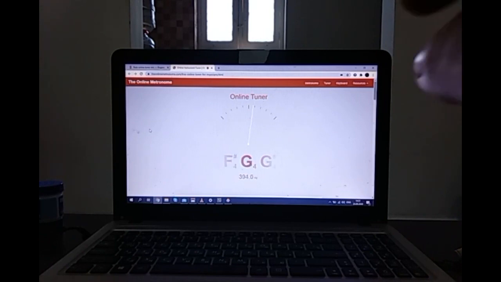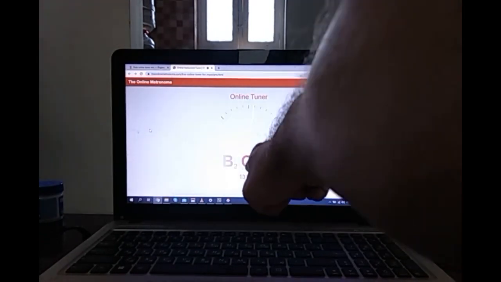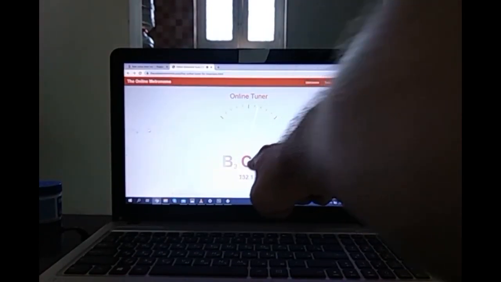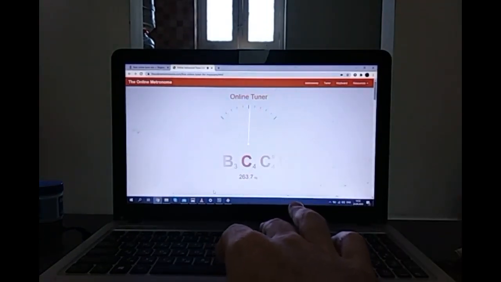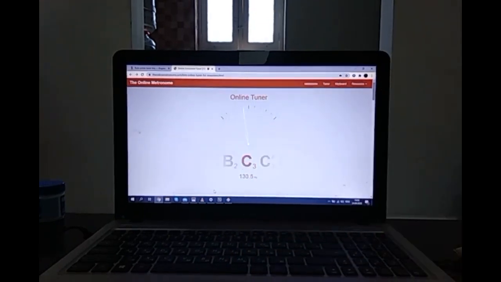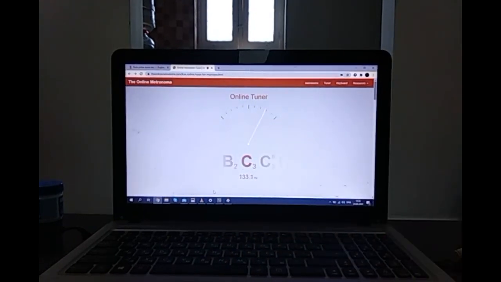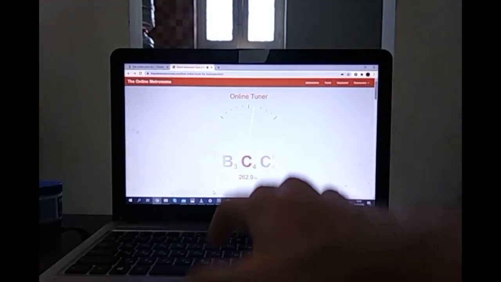So it must catch the drone. You see, when only the drone was playing, the tuner was showing C.